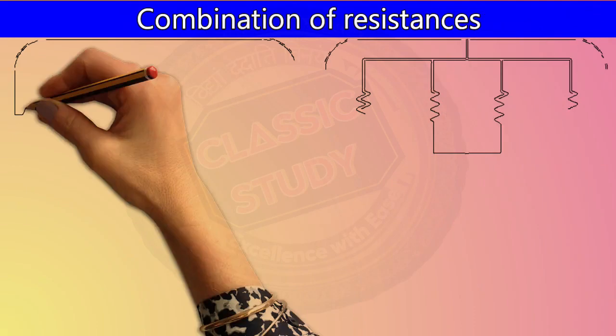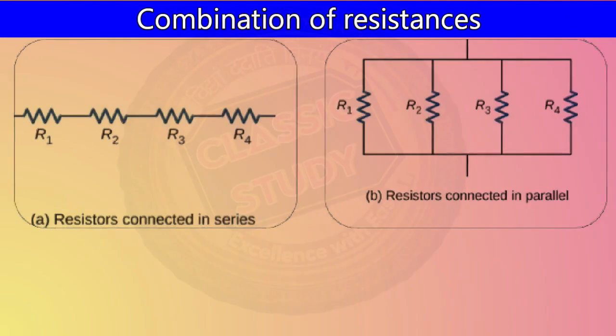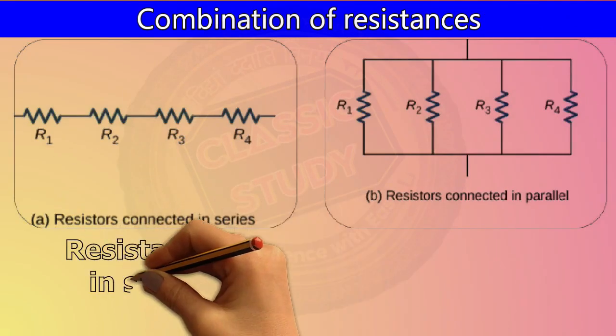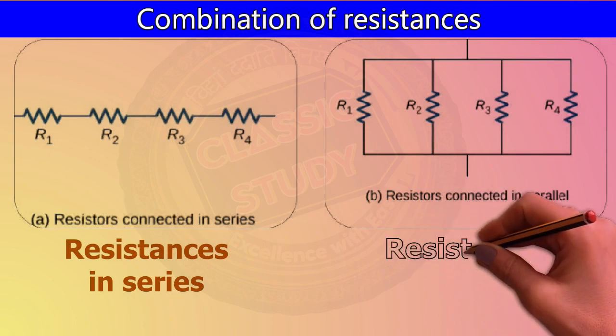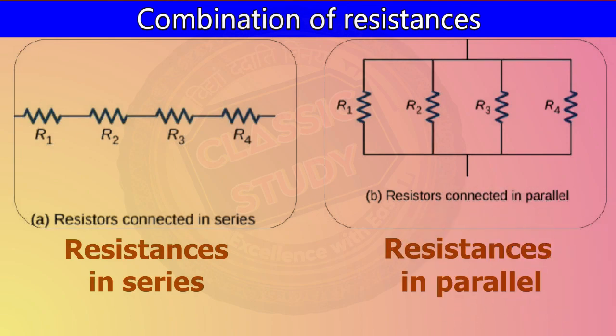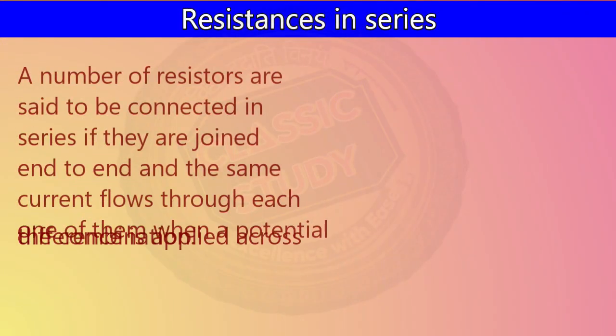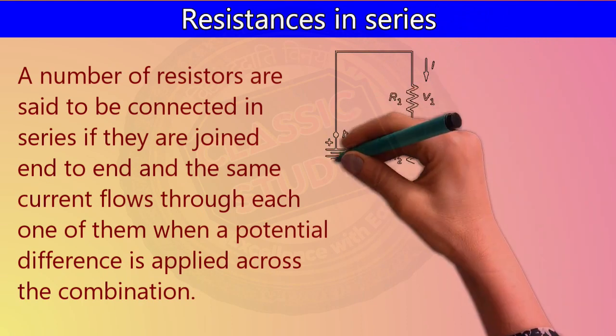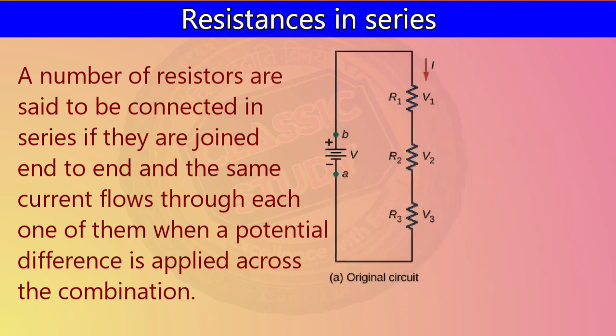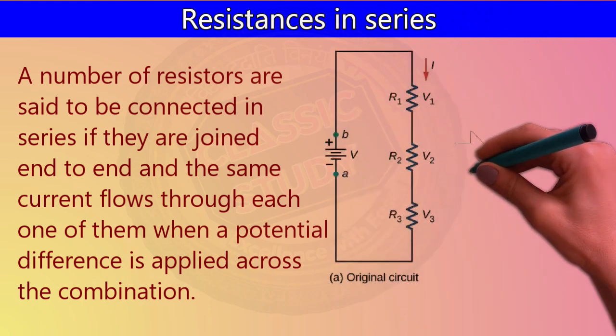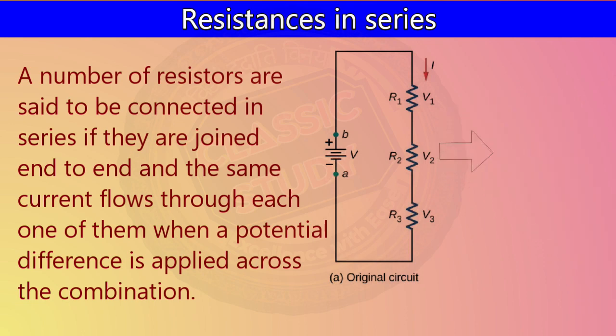Combination of resistance. When resistances are connected in a particular circuit, they can be connected either in series form or in parallel form. Resistance in series. A number of resistors are said to be connected in series if they are joined end to end and the same current flows through each one of them when a potential difference is applied across the combination.